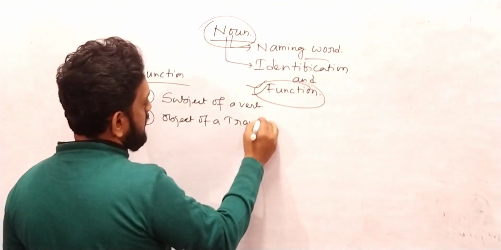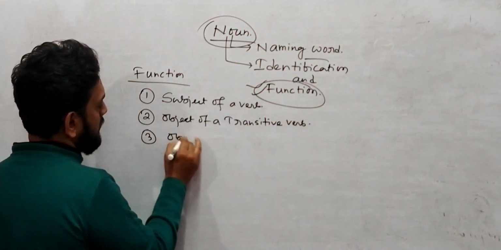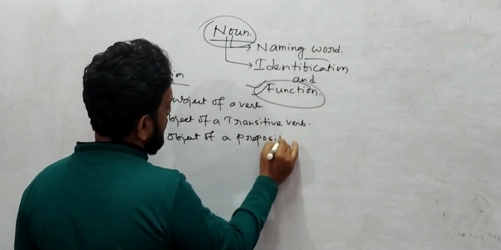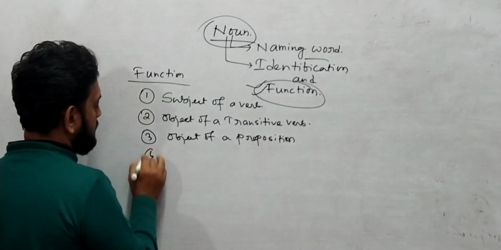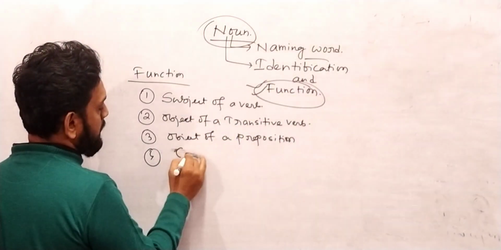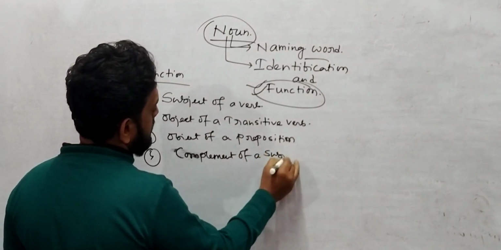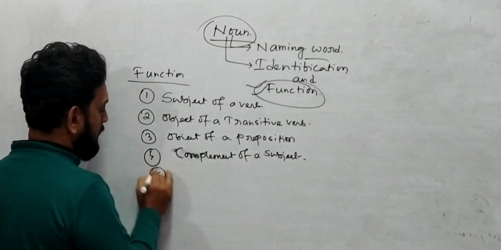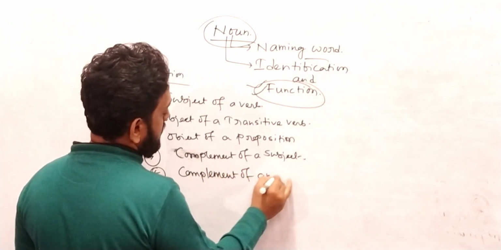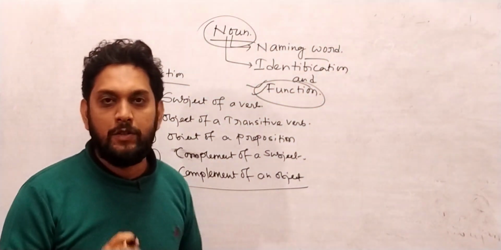Number 3, object of a preposition. Number 4 is complement of a subject. And number 5 is complement of an object. These are the functions of a noun.